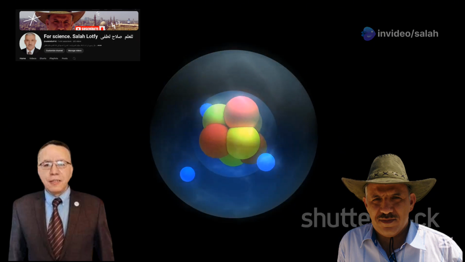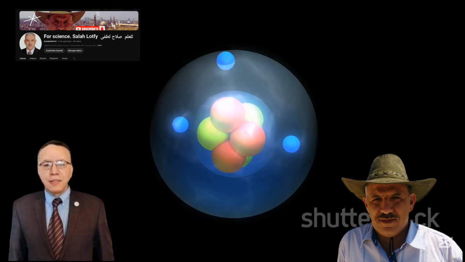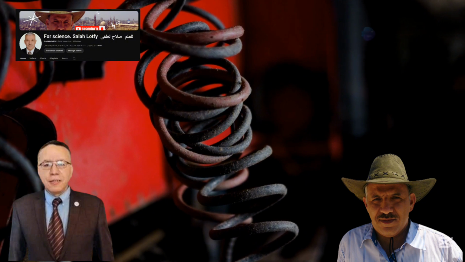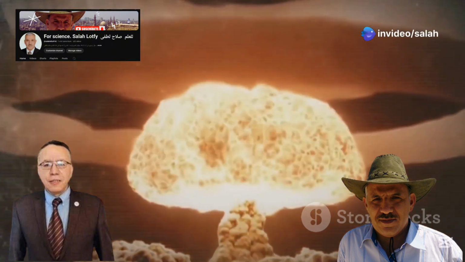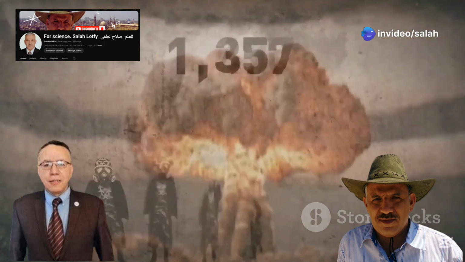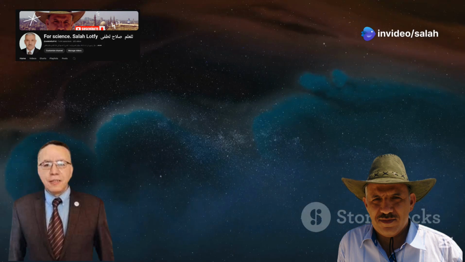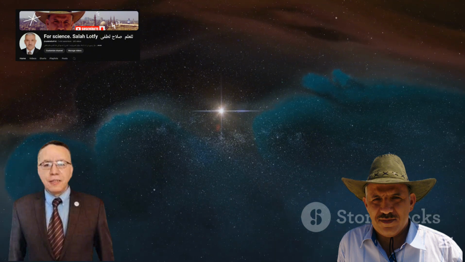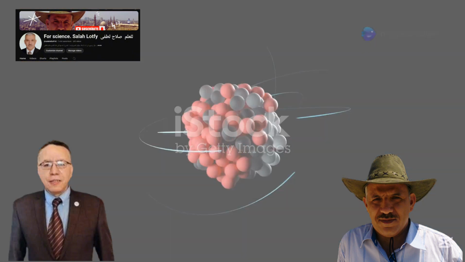Imagine the nucleus as a tiny, dense core at the center of an atom. This core is filled with potential energy, much like a coiled spring. When we talk about nuclear reactions, we are talking about ways to tap into this energy. Understanding nuclear reactions is essential for comprehending the universe's workings, from the birth of stars to the development of life itself.